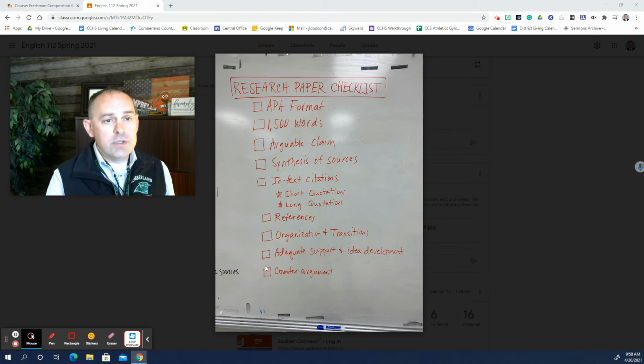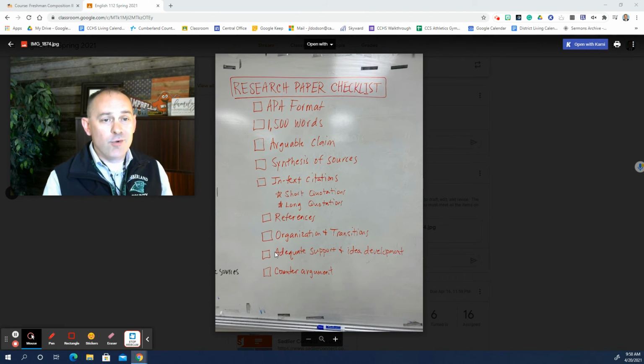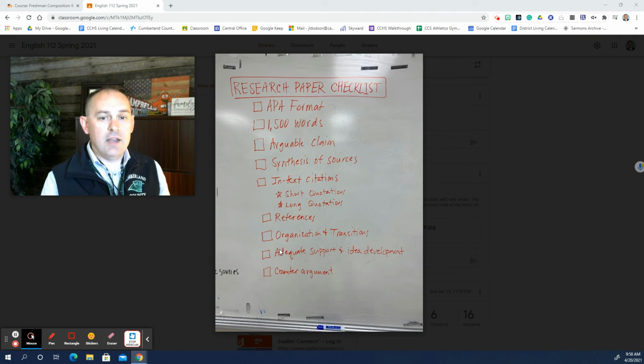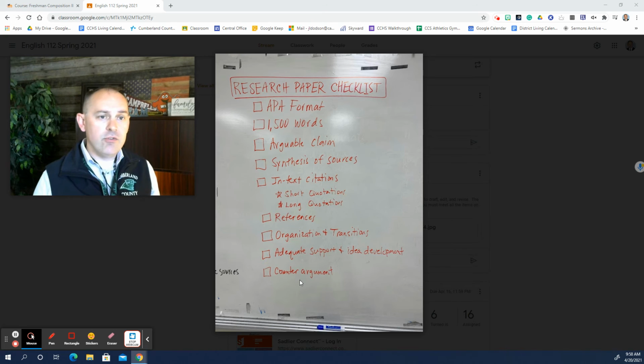I'm looking for adequate support and idea development. You've got to really convince me of this arguable claim. In order to do that, there has to be sufficient research, sufficient analysis, and justification drawn from the sources. You can also use your own experience in this. So if you drift into first-person point of view, that's okay, especially if it's a topic with which you have personal experience. And then at some point in this essay, you need to address the opposition.